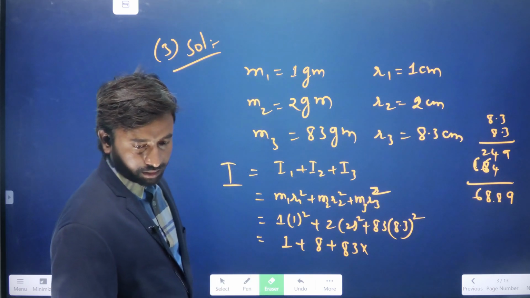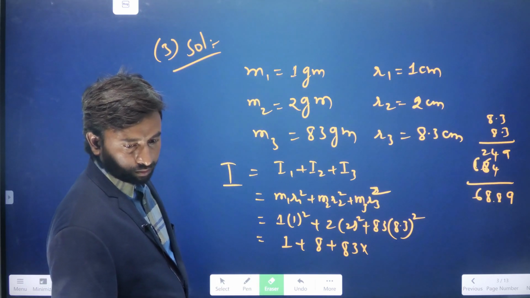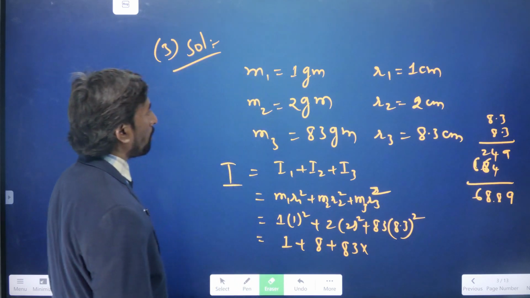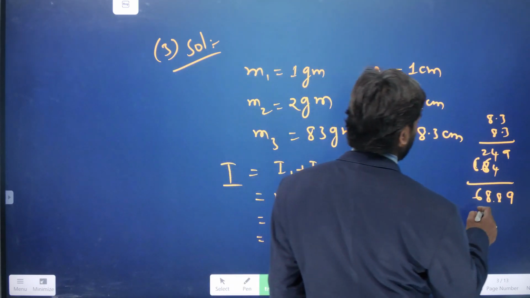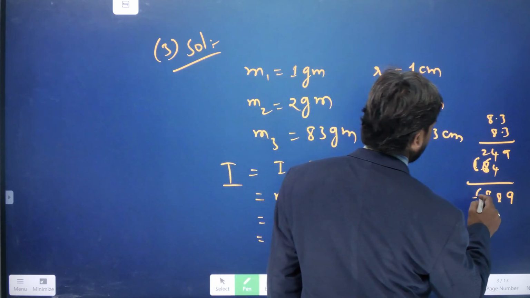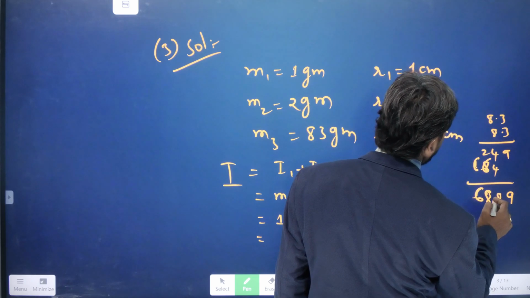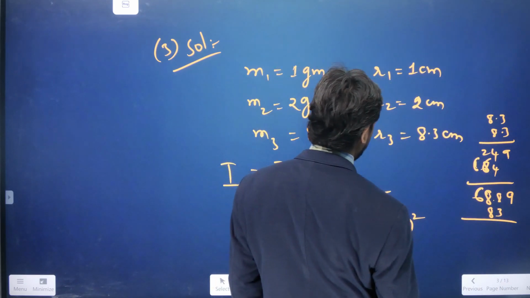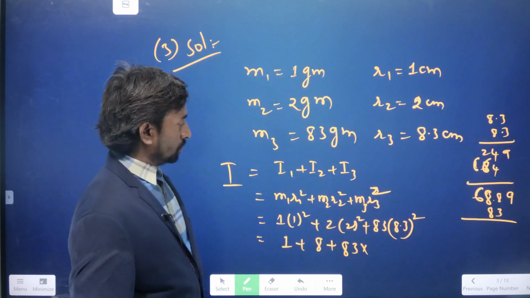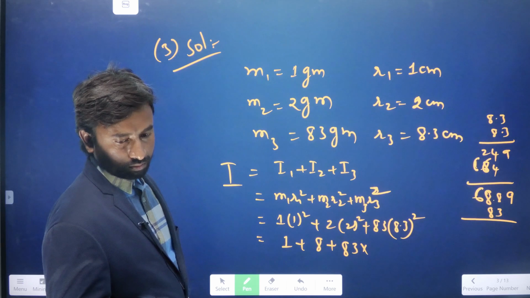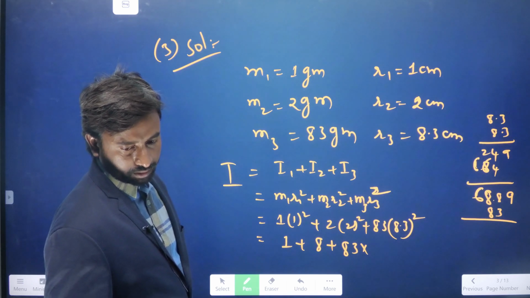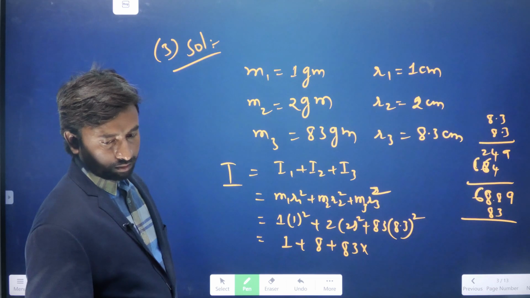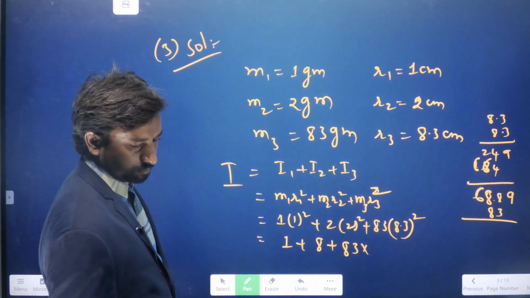It has been given: 83 grams are at a distance of, gram per centimeter square.